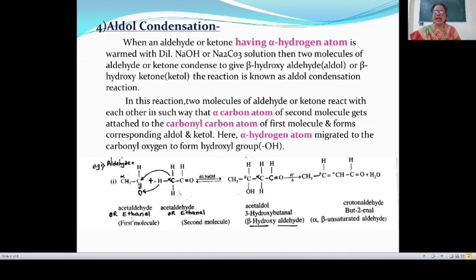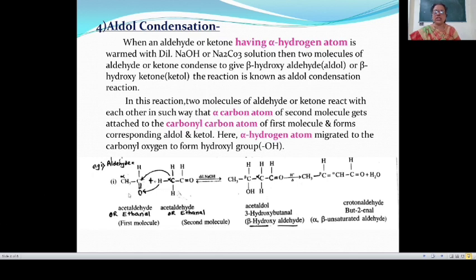In this reaction, two molecules of aldehyde react with each other in such a way that the alpha carbon atom of the second molecule gets attached to the carbonyl carbon atom of the first molecule, and this forms a beta hydroxyaldehyde known as aldol.